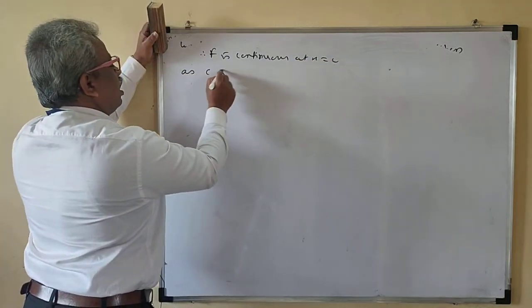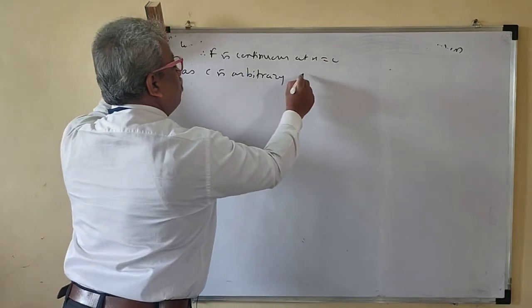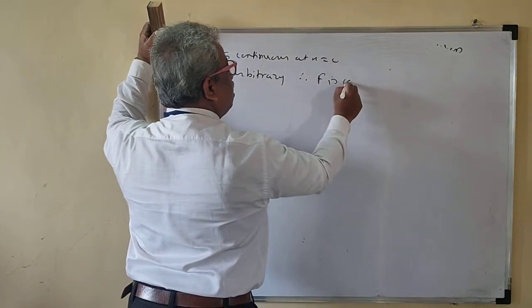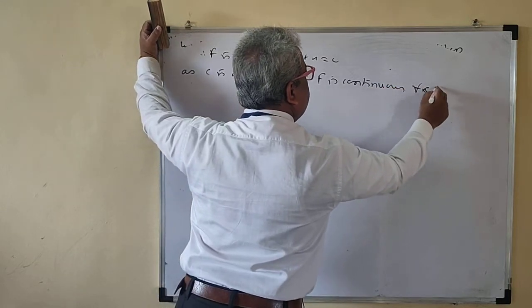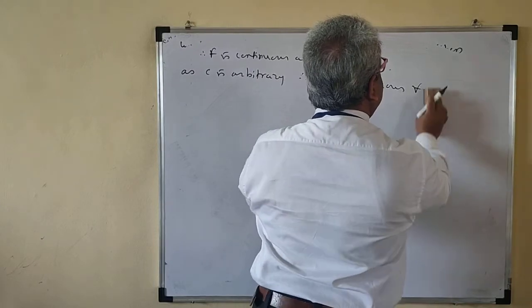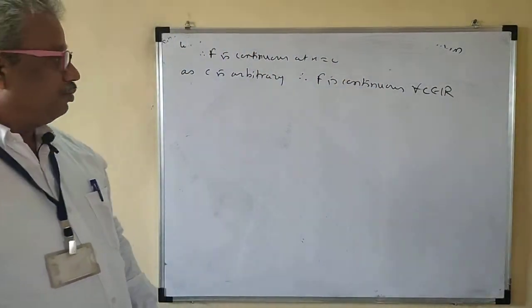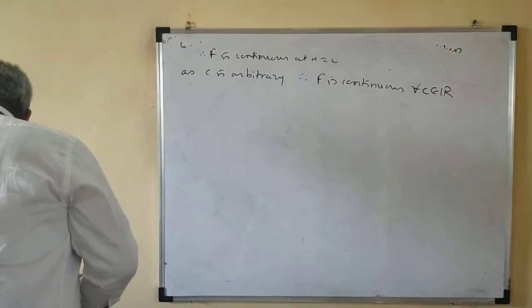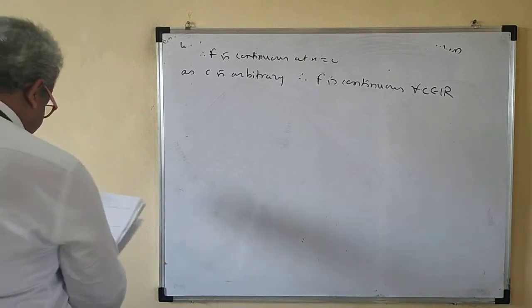As c is arbitrary, therefore f is continuous for all c belonging to R. Now we'll take the next problem.